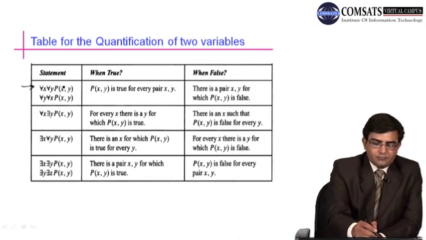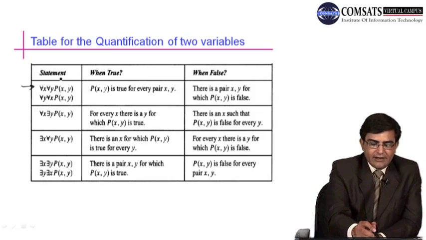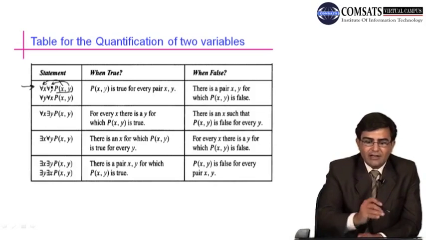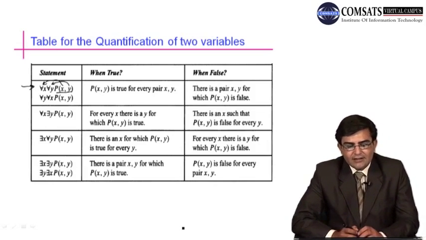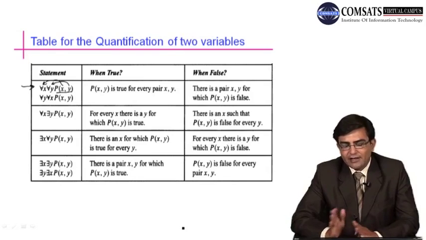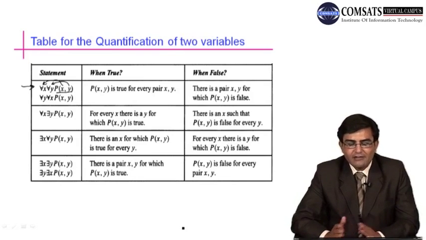Because P is some predicate, and x is for all and y is for all, this P must be true for all x and for all y. So this statement will be true when the predicate P of x, y is true for every pair of x and y.